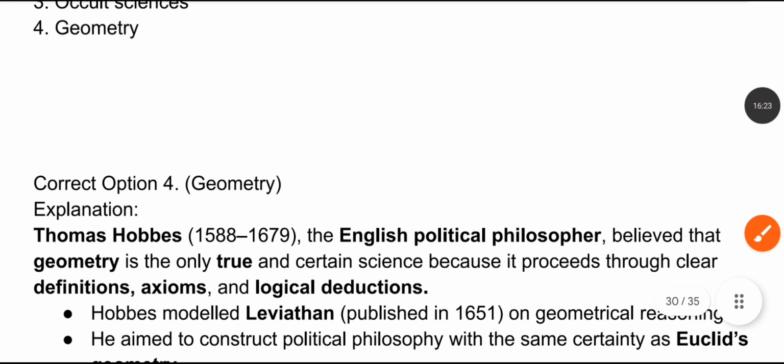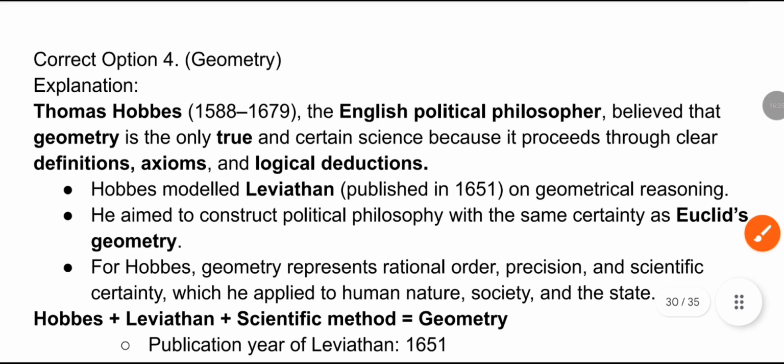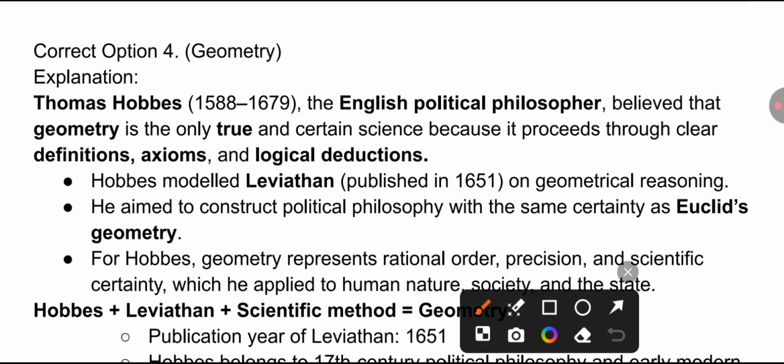Correct answer, option 4, geometry. Thomas Hobbes, who was an English political philosopher, believed that geometry is the only true and certain science because it proceeds through clear definitions, axioms, and logical deductions. So, option 4, that is how geometry is the correct answer.